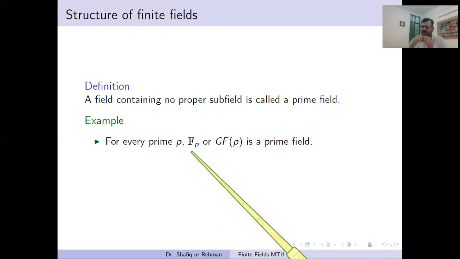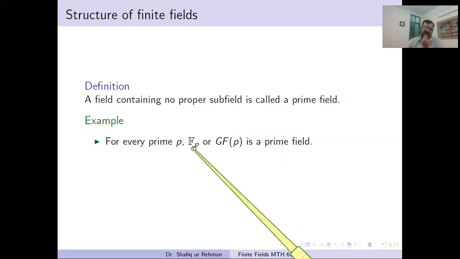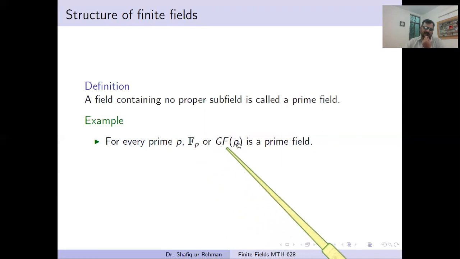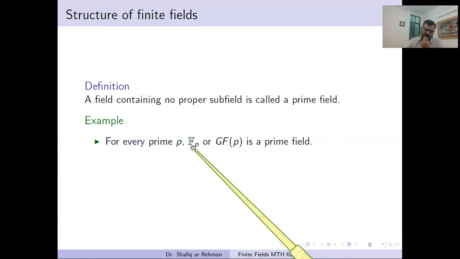And because 1 belongs to that subfield, by the closure property, 1 plus 1 also belongs to that field, and 1 plus 1 plus 1 also belongs to that field. Continuing in this process, that subfield will be equal to this field. So every subfield of Fp will be equal to Fp, so it has no proper subfield. This field can also be denoted by Galois field of order p. We can use any notation. We can denote this by Fp or by GF(p).